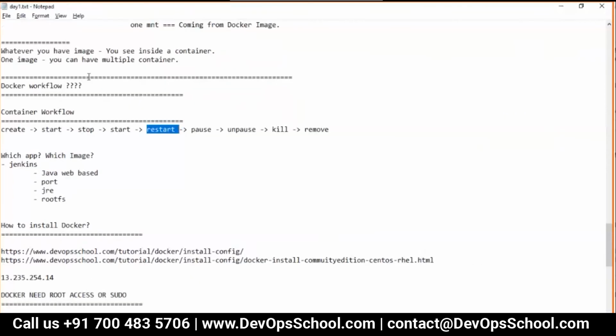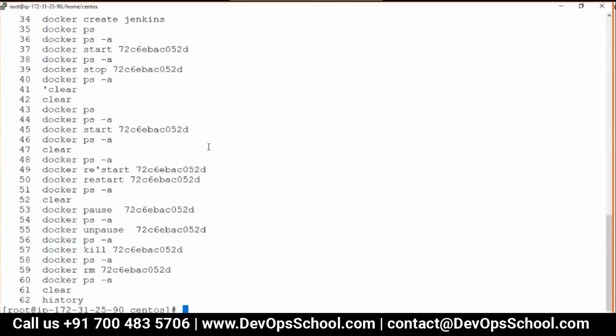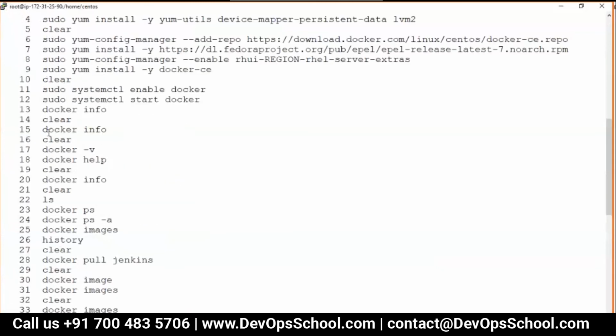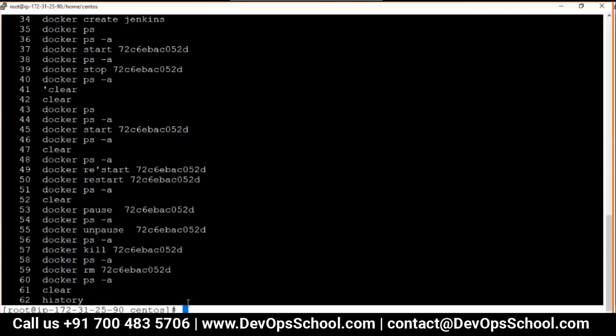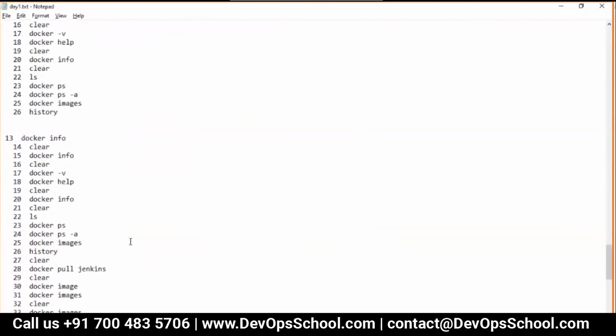So you created, started, stopped, started, restarted, paused, unpaused, killed, and removed. Your work is done, finished. So guys, this is what we call the container workflow. Did you understand this? Everyone?